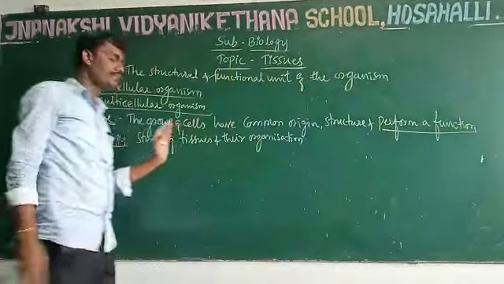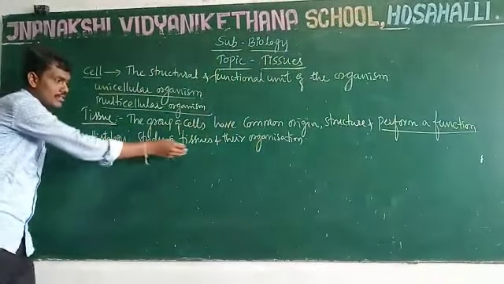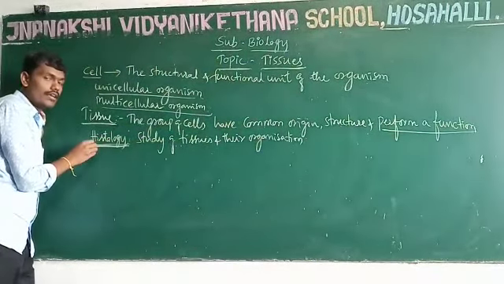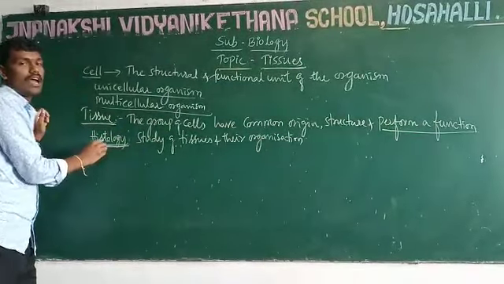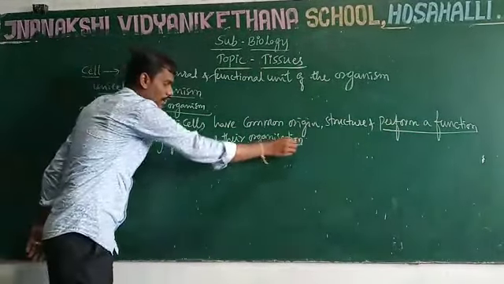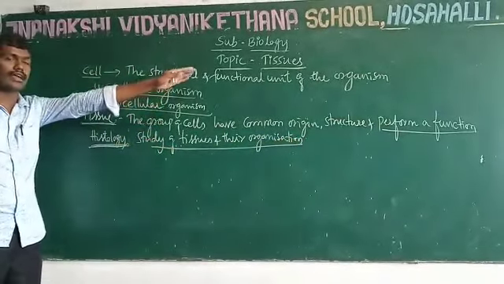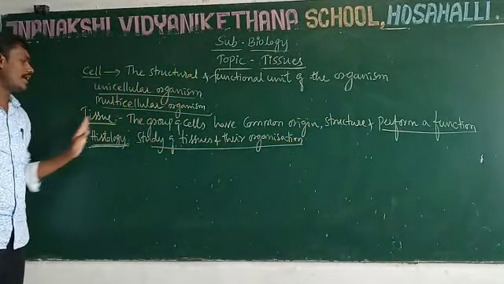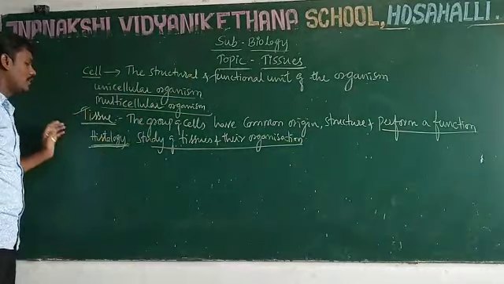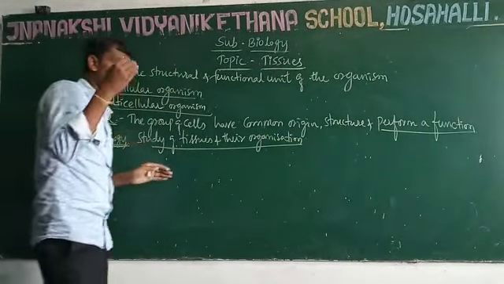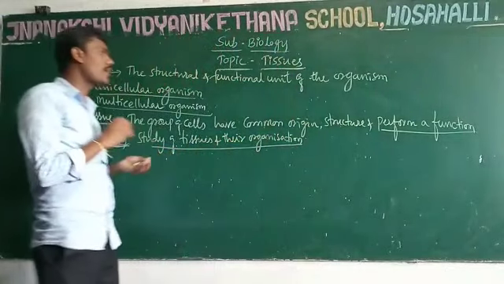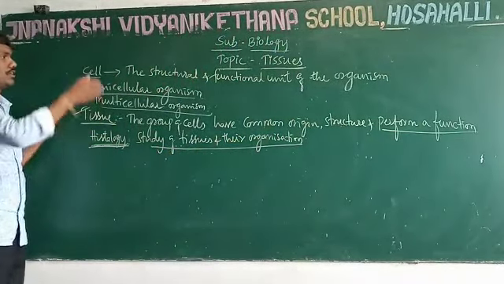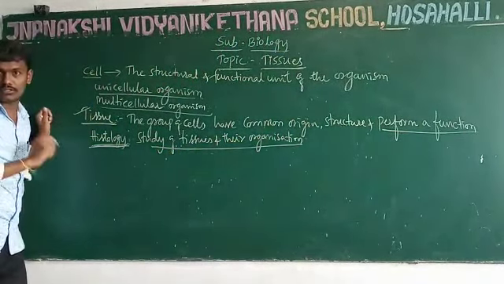So the study of tissues is called histology. Already I said plants exhibit only the tissue level of organization, but animals also have different types of organ systems. Okay, so let us study the different types of tissues.